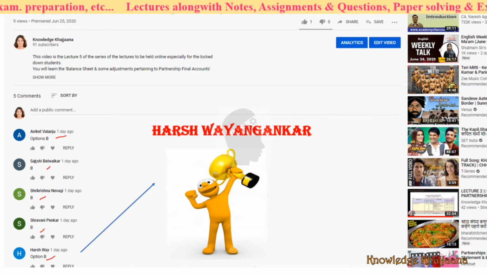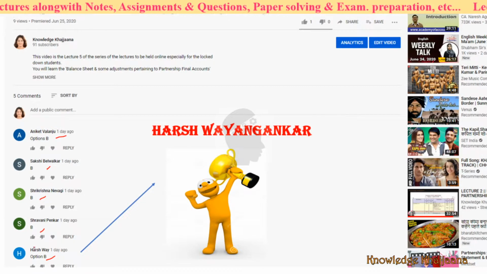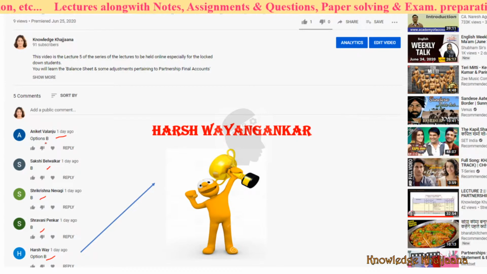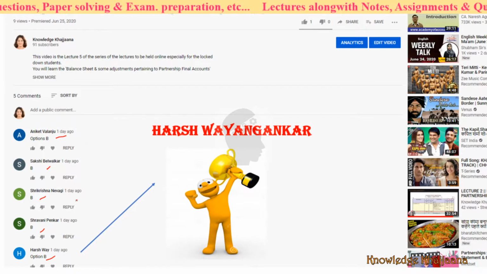Very good, all of you students. Who are the other students? Other are Shravani Penkar, Miss Neugi, Miss Sakshi Belwalkar, and Aniket Valanju. All the students have given the correct answer, that is option B. Keep it up, students.